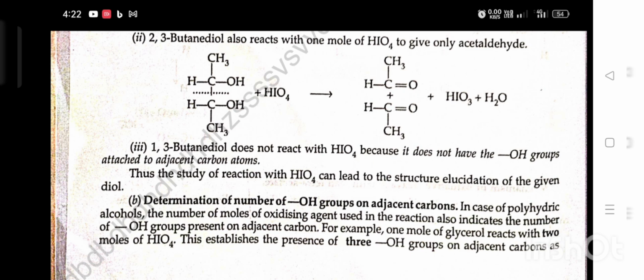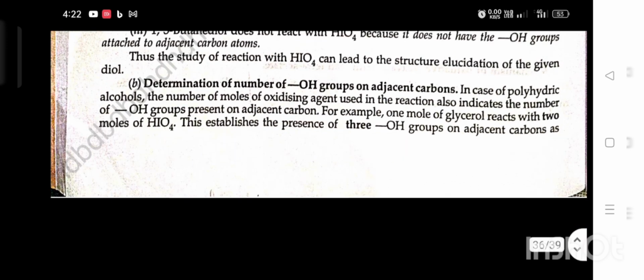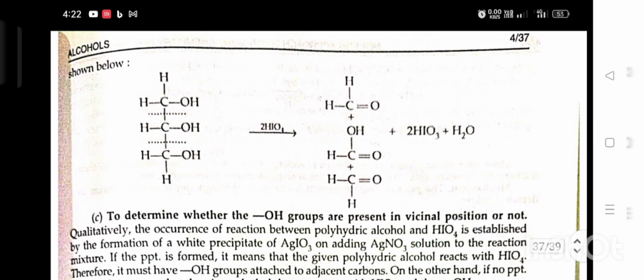B. Determination of the number of OH groups on adjacent carbons. In case of polyhydric alcohol, the number of molecules of oxidizing agent used in the reaction also indicates the number of OH groups present on adjacent carbons. For example, 1 mole of glycerol reacts with 2 moles of HIO4. This establishes the presence of 3 OH groups on adjacent carbons, as shown below.